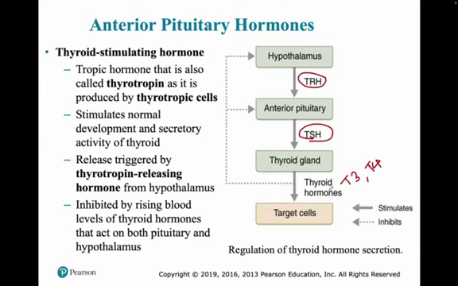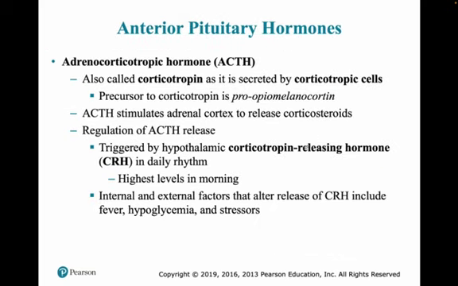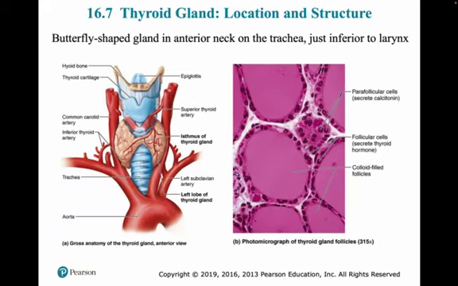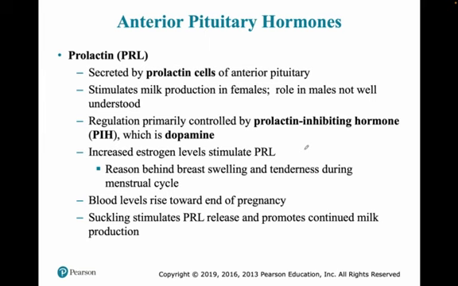Whenever we have enough of thyroid hormones, the negative feedback pathway will work, and this whole pathway will be cut down. So we will not be producing TSH or TRH at that time anymore. Yes, we will talk about the thyroid gland later.